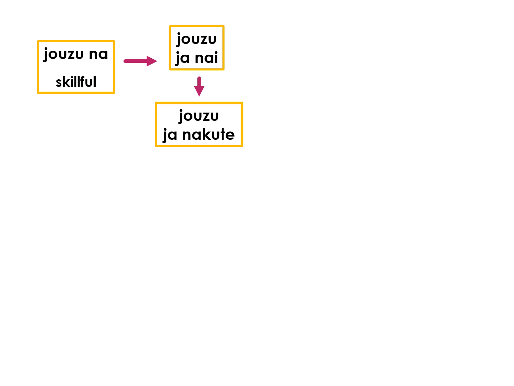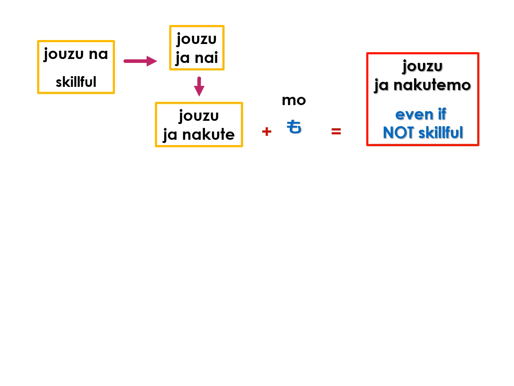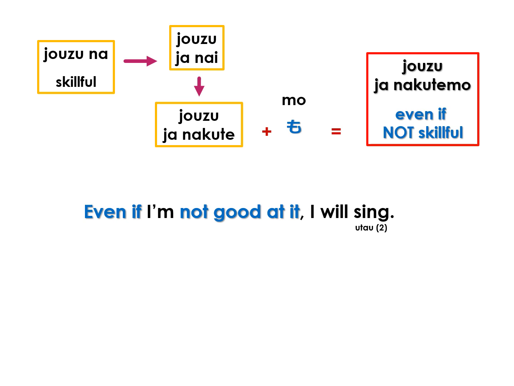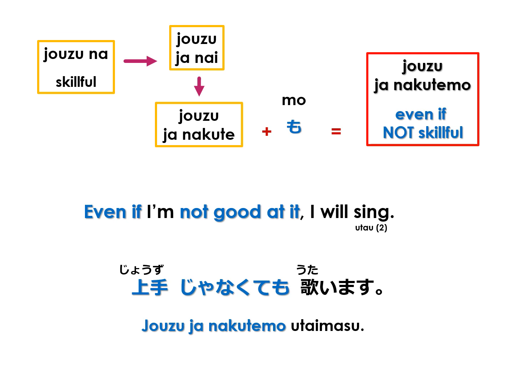上手な means skillful or good at. We first encountered this na-adjective back in lesson 8 on expressing ability. Its nai form is 上手じゃない or 上手ではない。Negative te form is 上手じゃなくて or 上手ではなくて。And adding mo forms 上手じゃなくても or 上手ではなくても, which means even if I'm not skillful or even if I'm not good at. Even if I'm not good at it, I will sing. In Japanese, 上手じゃなくても歌います。Now let's look at nouns.